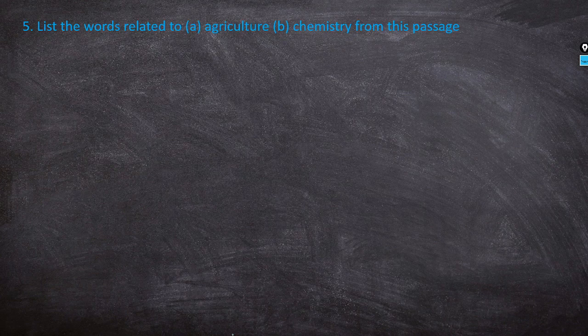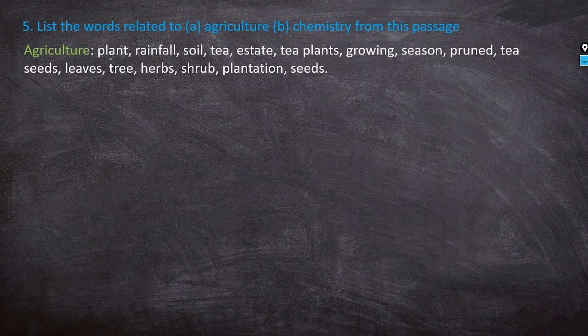Fifth question is: list the words related to agriculture and chemistry from this passage. So those words are plant, rainfall, soil, tea, state, tea plant, growing, season, room, tea, seeds, leaves, tree, herbs, shrub, plantation, and finally seeds. So these are some words related to agriculture.